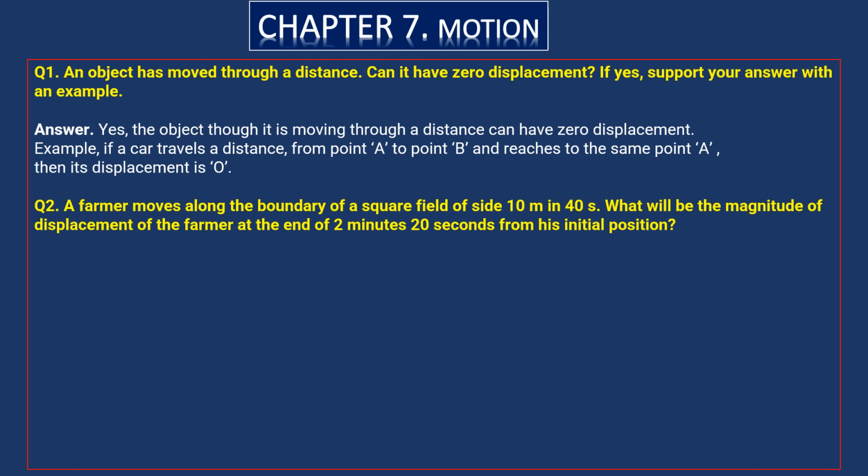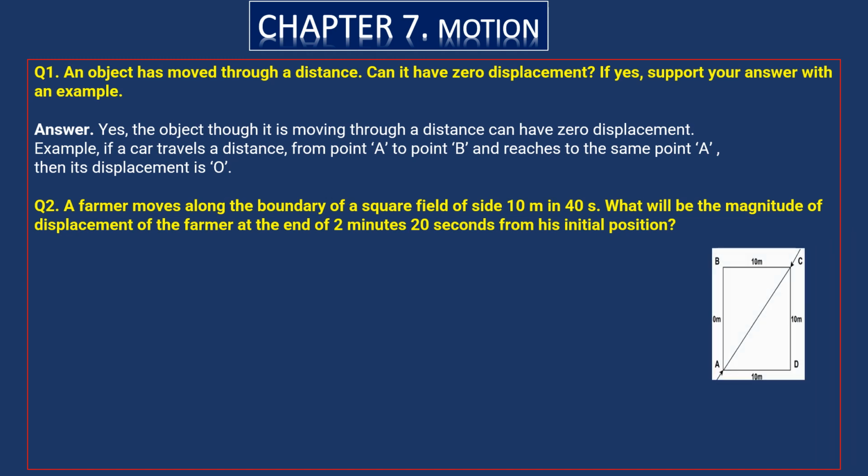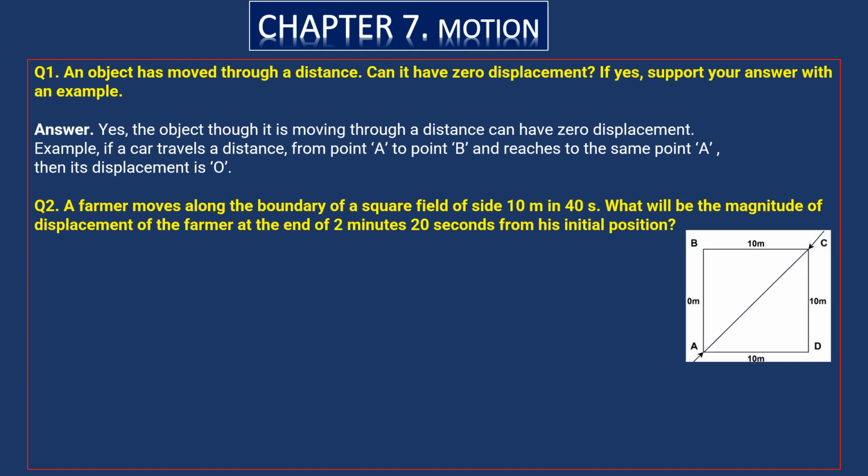Now let's try to understand this question with the help of a picture here. In the question it is mentioned as a square field. A farmer has a square field exactly. Square field means all sides are of equal length.